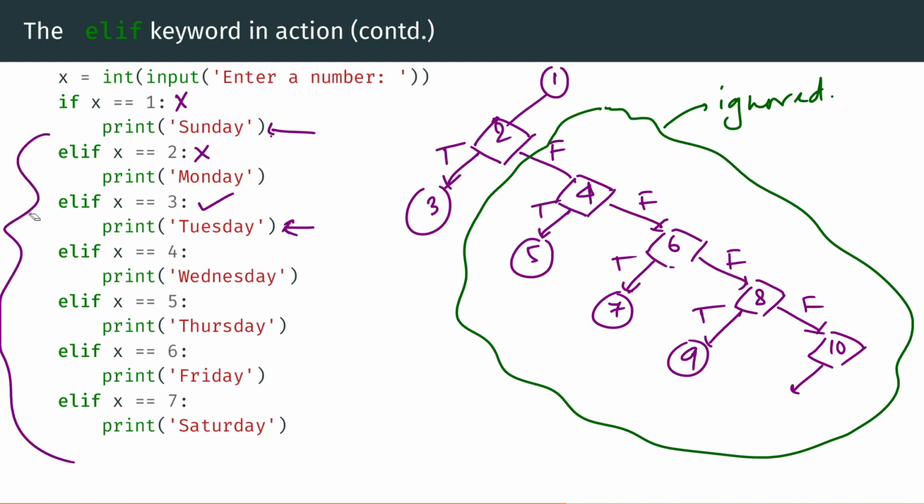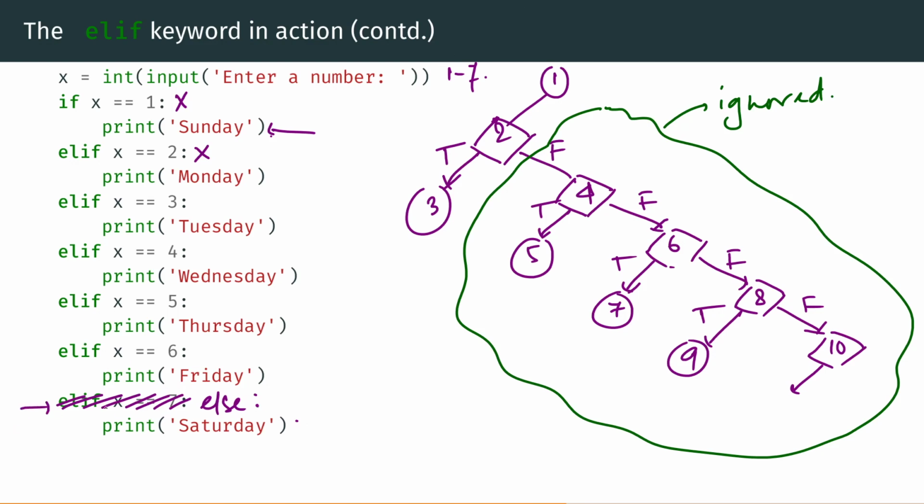So the reason I started this conversation was, you can also say else in case, instead of elif x equals 7, you could also say just plain else print Saturday. But you can only say this if you know for sure that the number I entered is between 1 and 7. But don't worry about it. Just keep this in mind. Often the last part of the if elif else block ends with an else.